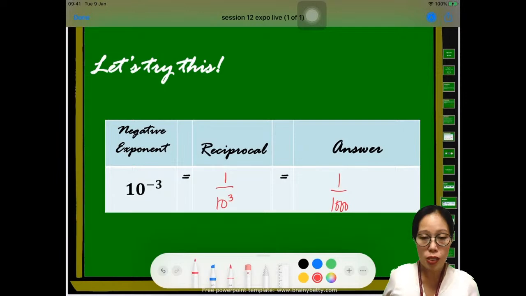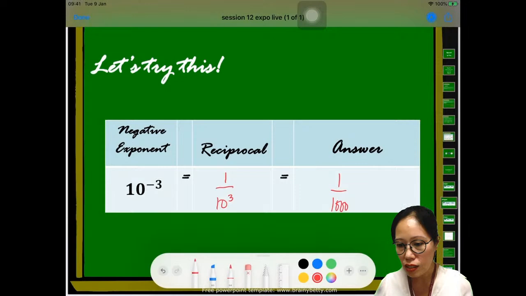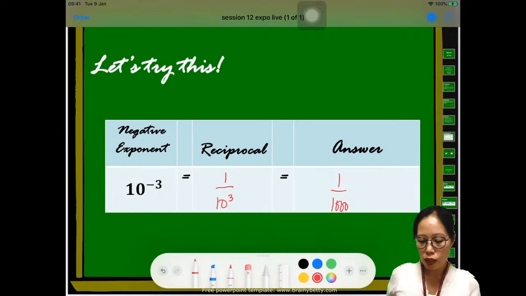So we have here the reciprocal is 1/10 cube. So notice again, the exponent became positive because we took its reciprocal. And of course, the final answer is 1/1000.